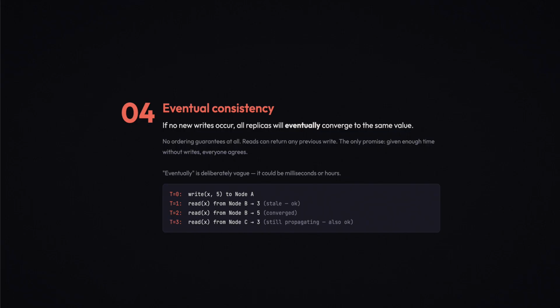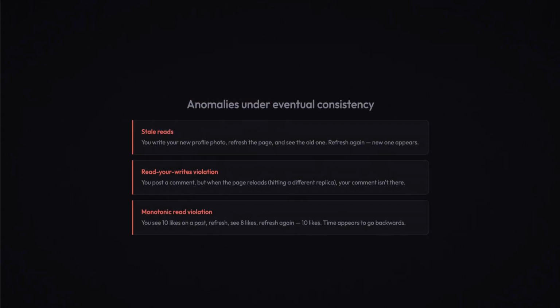Stale reads: you update your profile photo, you refresh the page, but your request hits a different replica. You see the old photo, refresh again, the new one appears. Read your writes violation: you post a comment. The page reloads, hitting a different replica. Your comment isn't there. You panic, thinking it was lost. It wasn't, it just hasn't propagated yet.